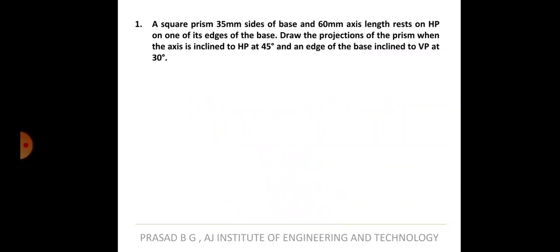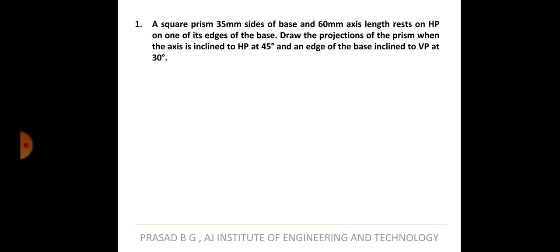Okay, so the question is, a square prism 35 mm side of base and 60 mm axis length rests on HP on one of its edges of the base. Draw the projections of the prism when the axis is inclined to HP at 45 degrees and an edge of the base is inclined to VP at 30 degrees.